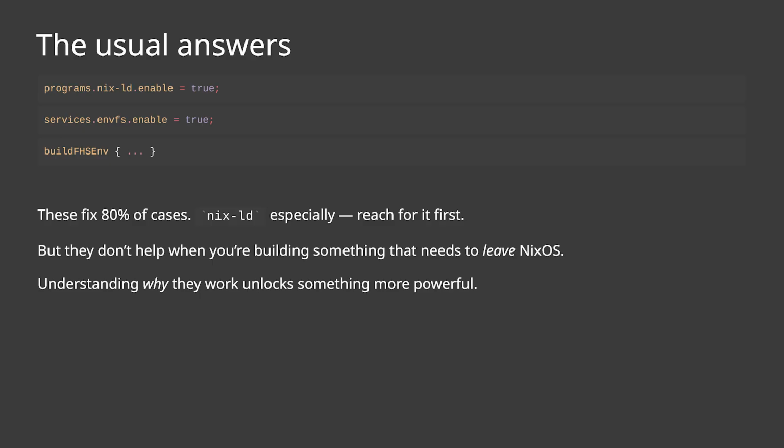Or you want to try to run some pre-built tool. It doesn't always work. Now, there are really good patterns and answers to this. The usual answers involve something like nix-ld or nix-alien, or you combine those things. And I'd like to be clear: do these things first. Don't do what I'm trying to do to solve actual problems. Much smarter Nix contributors have already solved a lot of these problems. If it's just a matter of running a binary not meant for NixOS that doesn't have a bunch of complicated dependencies, nix-ld and others will solve it for you before you have to do anything manual. But it doesn't necessarily teach you why the existing stuff doesn't work, or how you can make it work, or if these tools didn't work, how you would solve it for yourself.